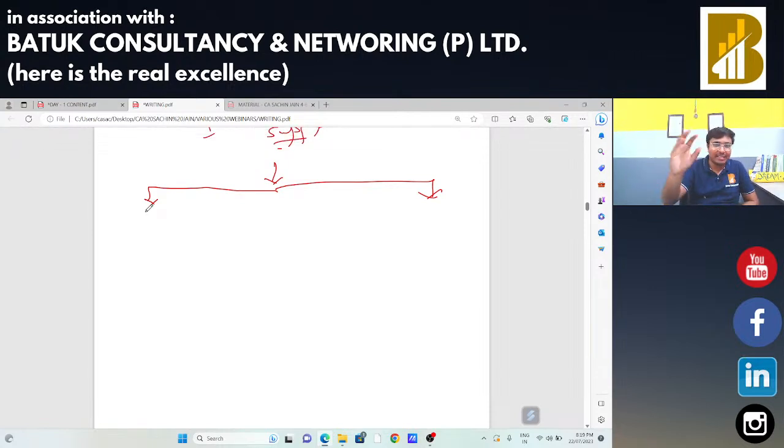Okay, we have just 7 days. Don't miss any class because all the concepts are linked to each other. If you do not attend any one class, the later concepts will not be clear to you. Because we first cleared the basic background, then we discussed the concept of supply. Now we are going to discuss certain important points regarding reverse charge mechanism and all that.